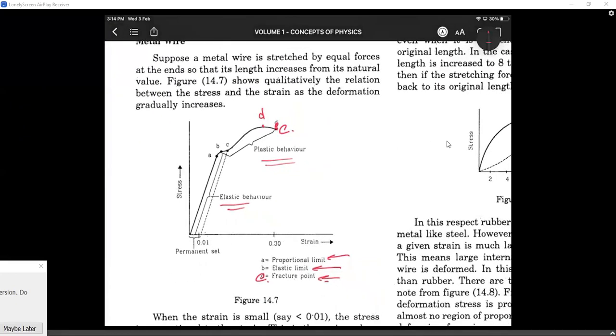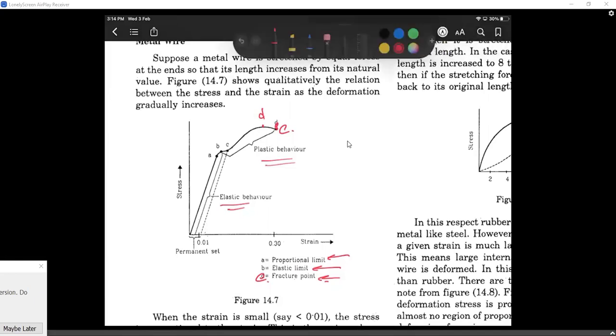Now Aniket has a doubt. Okay, Aniket. Sir, can we calculate that maximum point? Yeah, we can. People do that. This graph is like a real life graph. They actually do this. Okay, so with those modulus and all, we can calculate, sir? No, not with modulus. You have to do it practically. Oh, okay, sir. Okay.